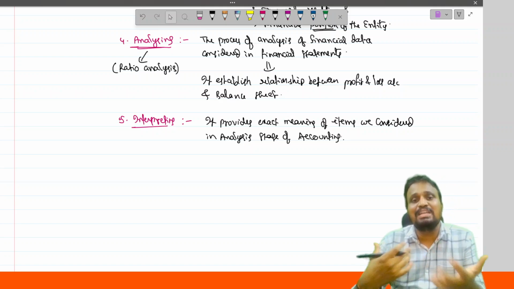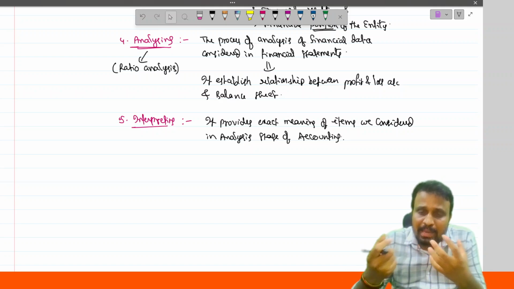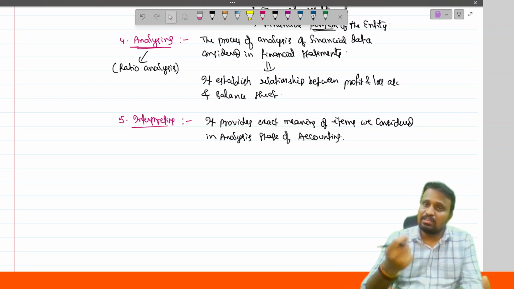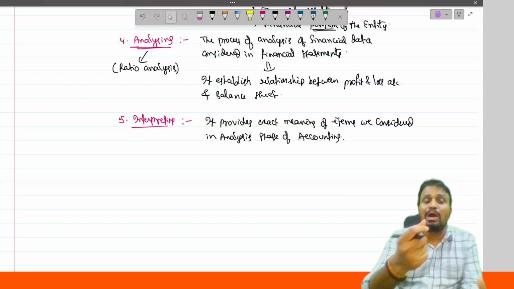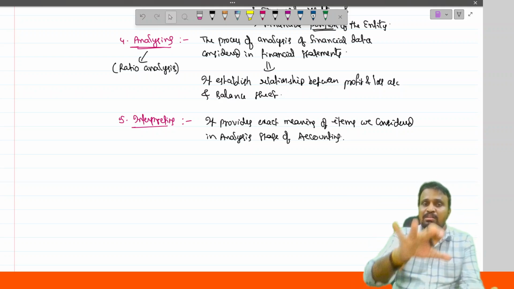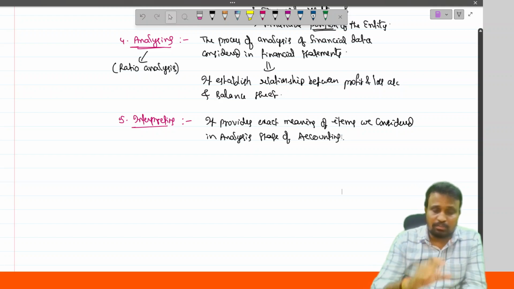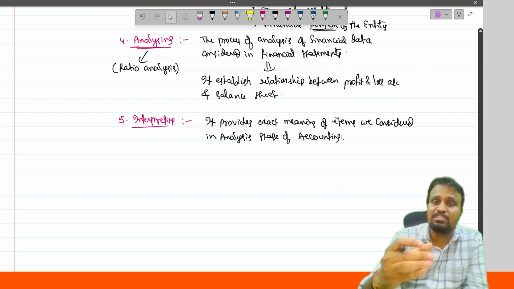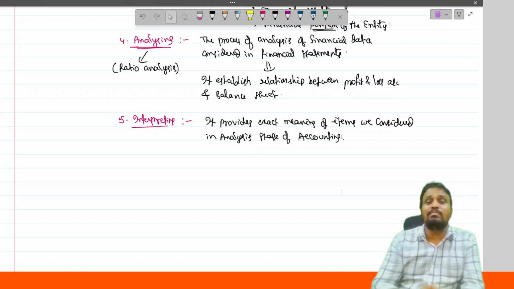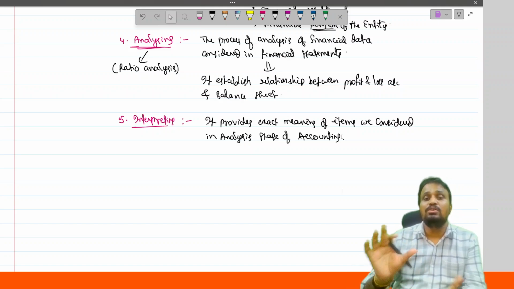Even if the user is a layman, if he has basic knowledge about accounting, he will be able to understand the financial statement by considering all these steps. That is the main objective: we make the financial statement understandable to each and every user.